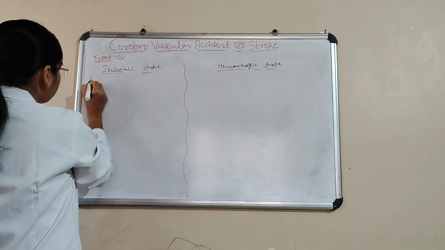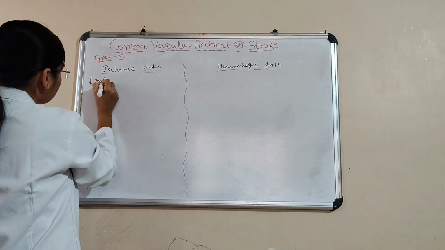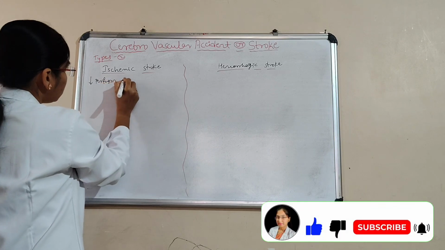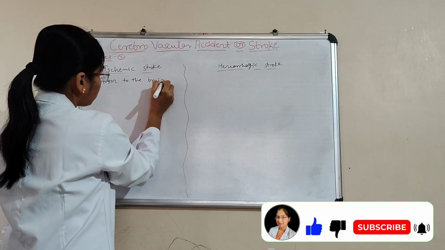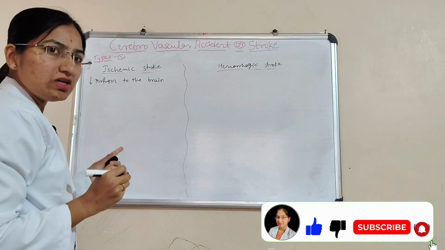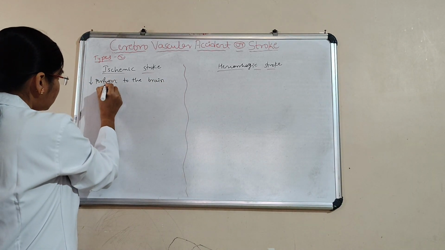Here, decreased perfusion to the brain. What is the reason for the decreased perfusion?